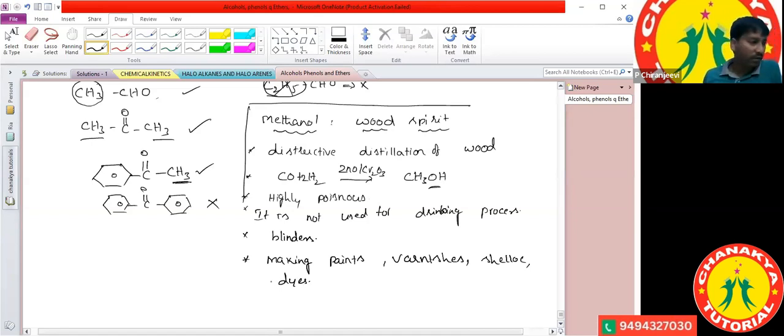Clear? Still any doubt? So the remaining preparation of ethanol we will discuss in tomorrow's class. Then we'll go for the chemical properties of phenol. Okay? And tomorrow you are having the test based on preparation of alcohols, physical properties and chemical properties.